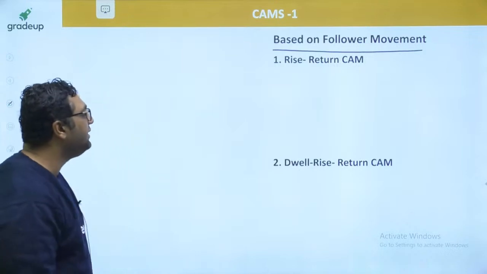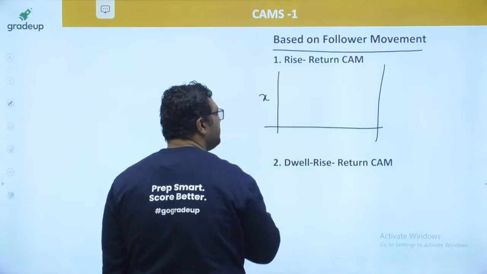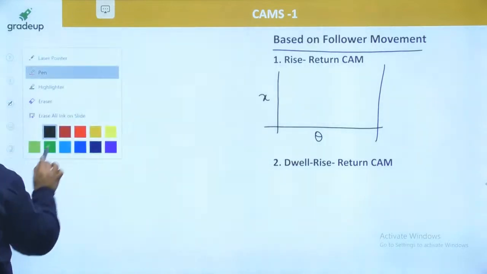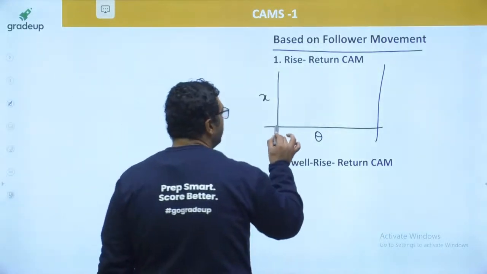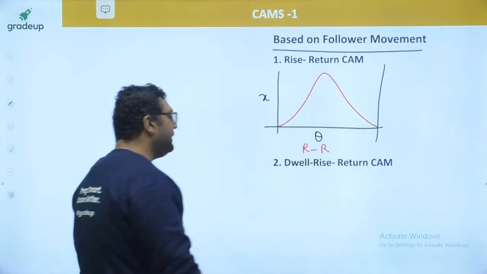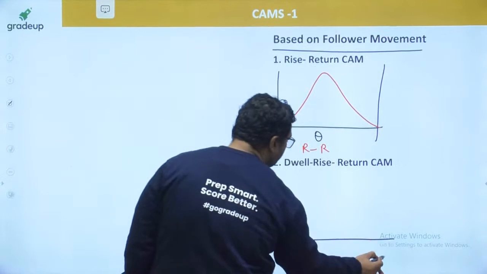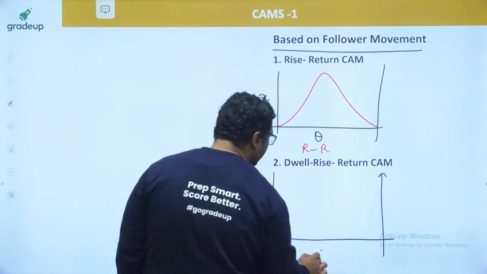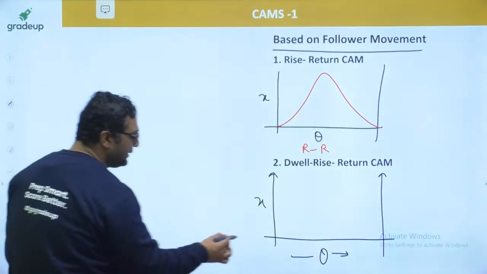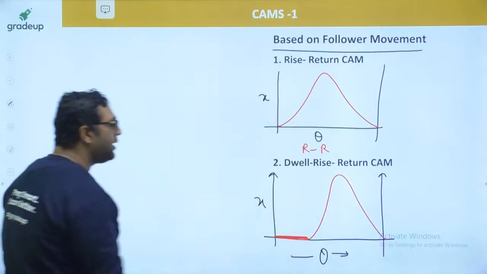When we are talking about rise return cam, if you make a diagram between x and theta, x is the displacement of follower, theta is the angle of rotation of cam. The very first type is rise return cam. There will be a rise, there will be a return. So this is said to be RR cam. Second is DRR cam. Here you will have dwell, rise and return. When the follower is not moving, it is said to be dwell period. So this is dwell, this is dwell, this is rise, this is return. So this is DRR type of cam.